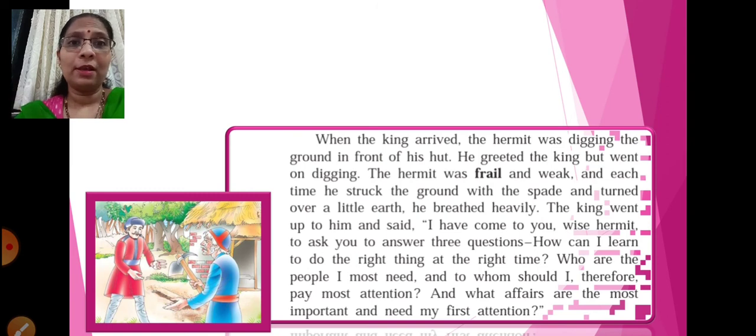So in this part we learn what the king wanted, and why he wanted the answers to these three questions. He wanted to solve certain queries, relating not only to him but also to his kingdom. He also wanted whatever answers he could get to help him rule better. Fine. So children, in today's part we will read the lesson till here only. We'll continue in our next part, the other part of the lesson.